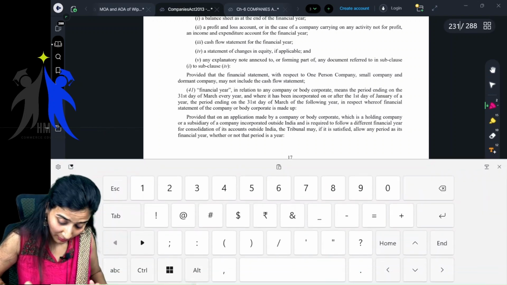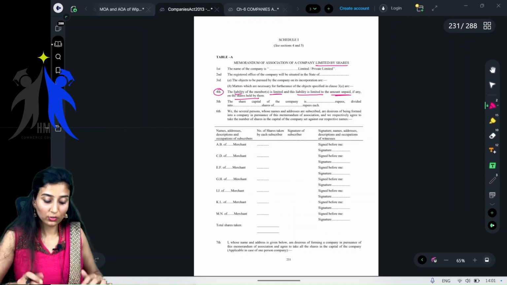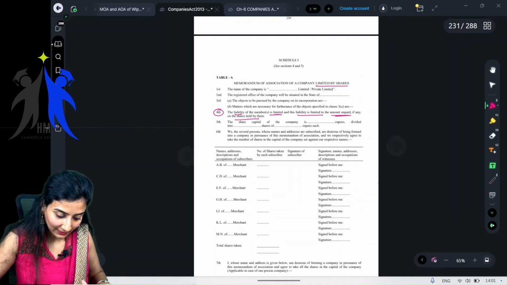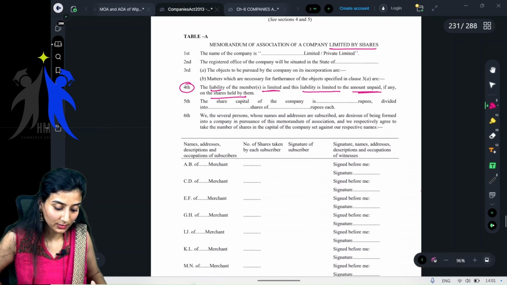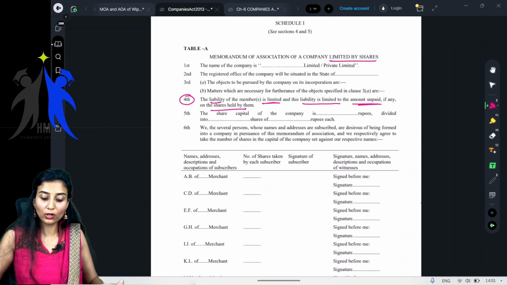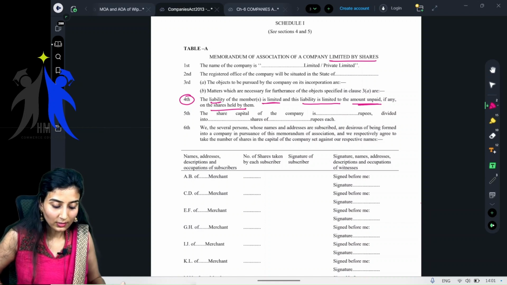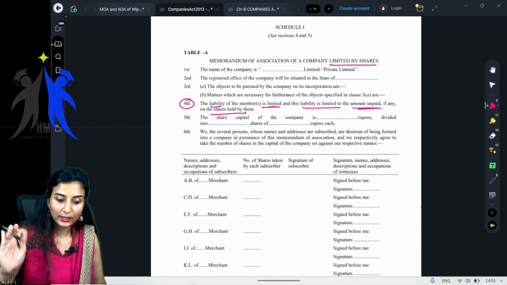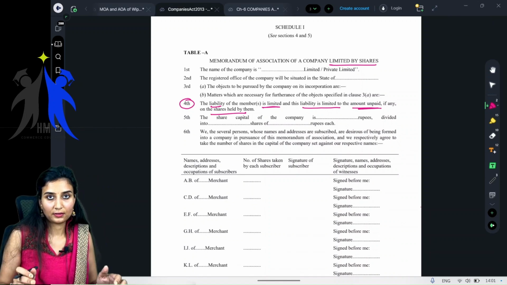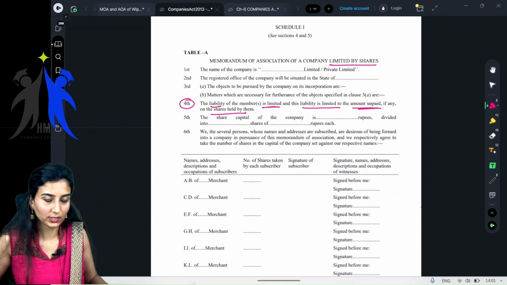If you are wondering what ma'am is doing, where she is showing all of this, practically, I am trying to show you. If you understand, it's very good, because when you become a chartered accountant, you all have to know all of this. Well, it's very difficult, no? So Schedule 1 of the Companies Act 2013 gives the formats for the Memorandum of Association.